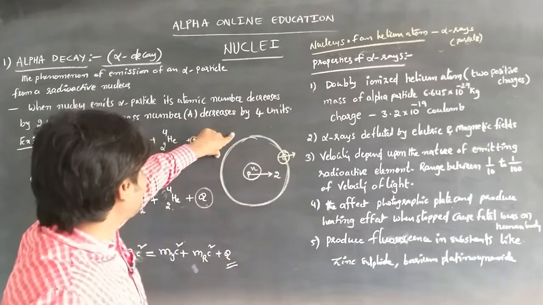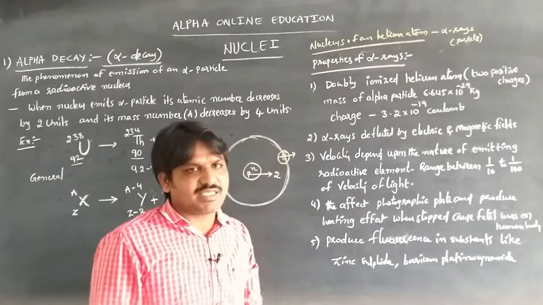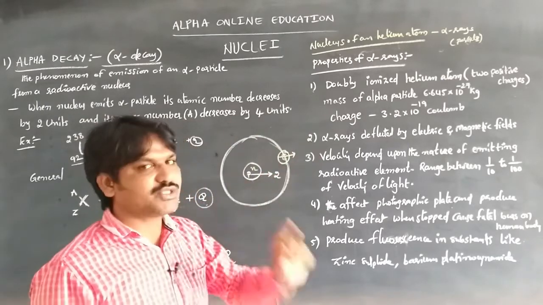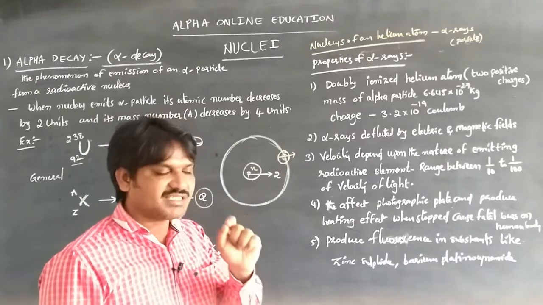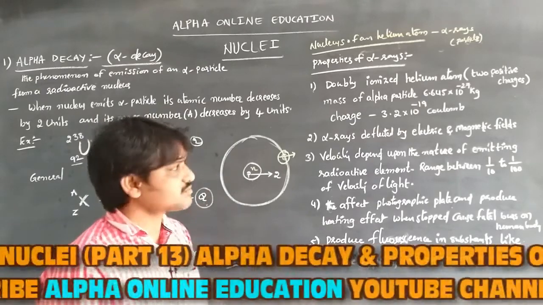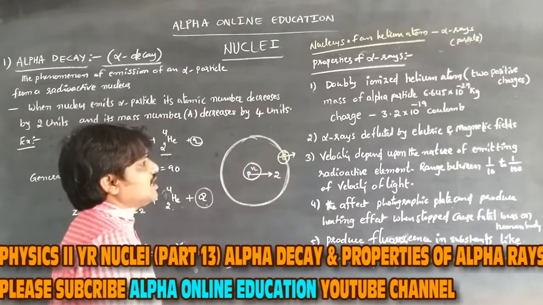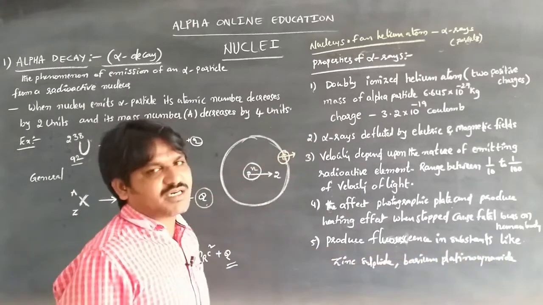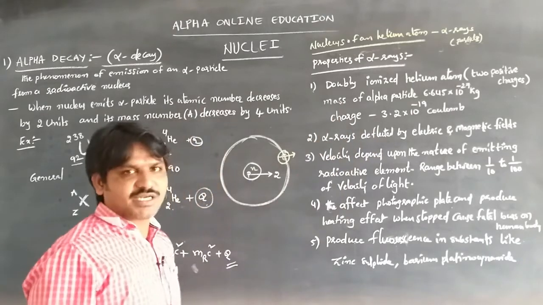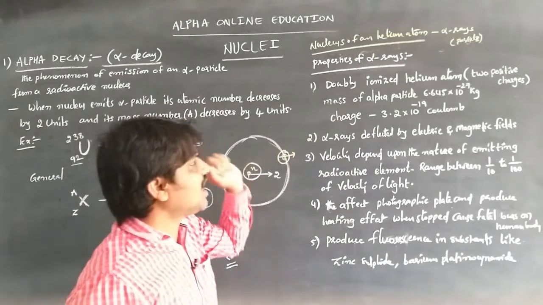The mass of the alpha particle is 6.645 into 10 to the power of minus 27 kg. That is twice the mass of the proton. The charge of the alpha rays will be 3.2 into 10 to the power of minus 19 coulomb.